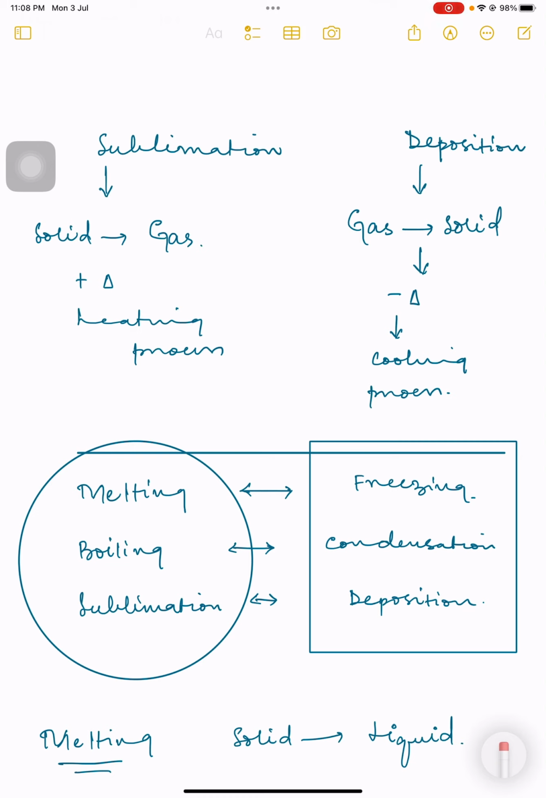So we should know this thing, whenever there is a change from solid to liquid, it means heat is added. From liquid to gas, heat is added, whereas the reverse are the heat loss processes.